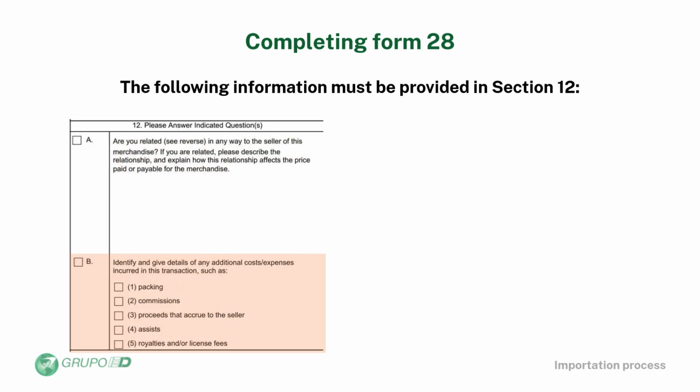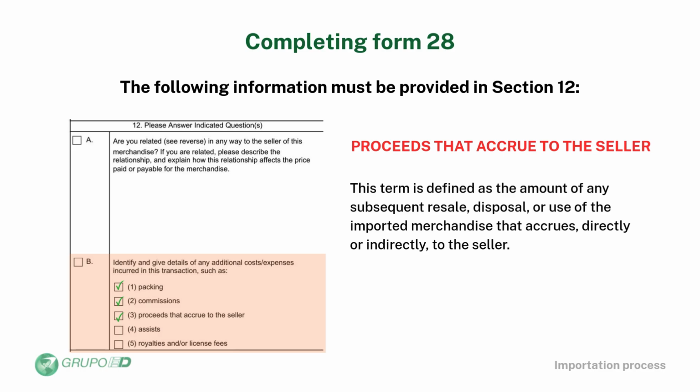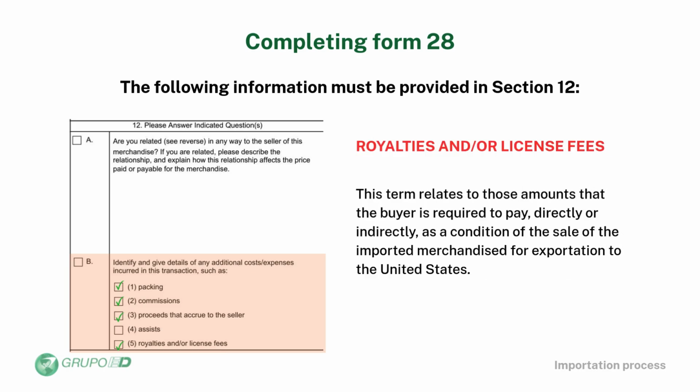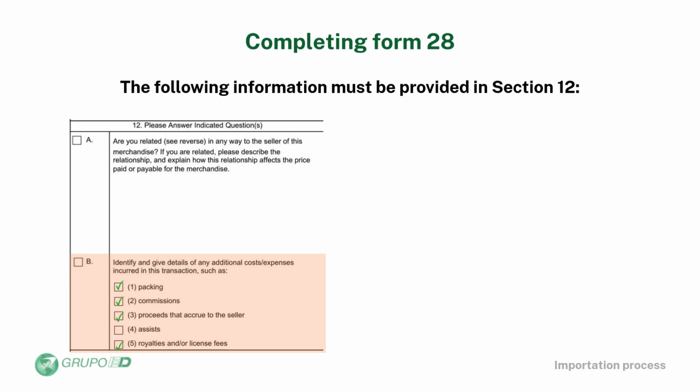Identify and give details of any additional costs or expenses incurred in the transaction, such as packing, commissions, proceeds that accrue to the seller. This term is defined as the amount of any subsequent resale, disposal, or use of the imported merchandise that accrues directly or indirectly to the seller. Royalties and/or license fees. This term relates to those amounts that the buyer is required to pay, directly or indirectly, as a condition of the sale of the imported merchandise for exportation to the United States.